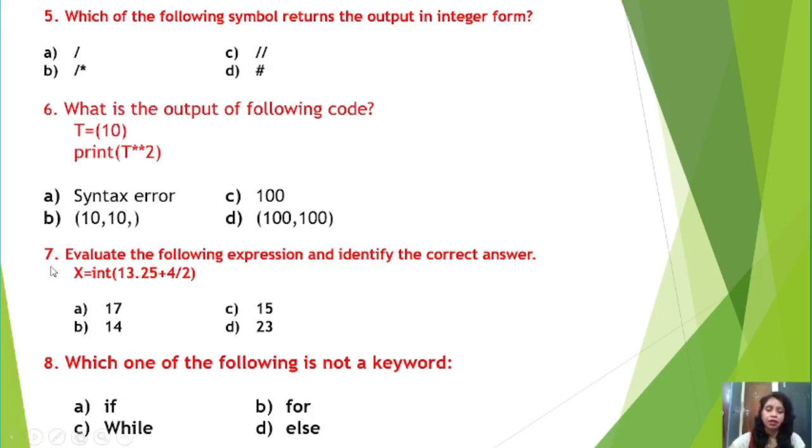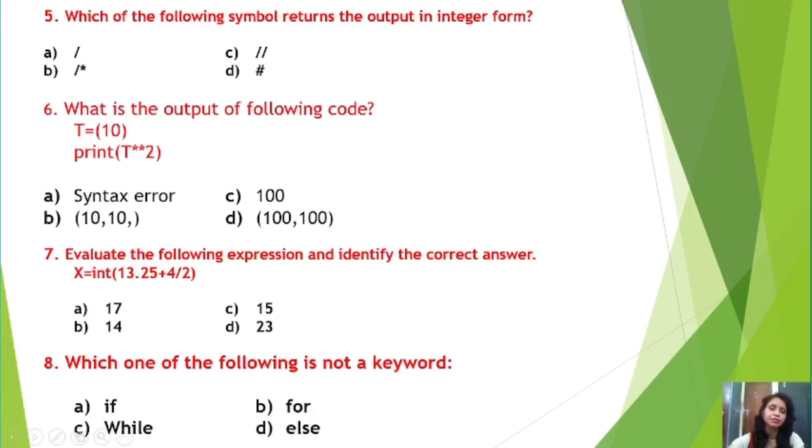Next, question number 7: evaluate the following expression and identify the correct answer. One mathematical expression we have, but here the int keyword is there, isn't it? So x equals int(13.25 + 4 / 2). Here two important things I need to discuss. First one is precedence of operators and second one is typecasting.